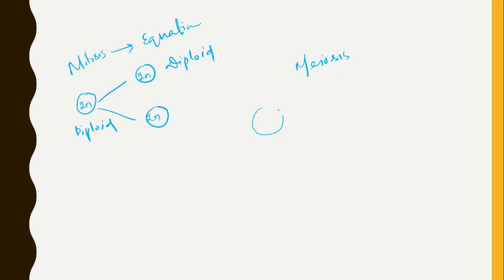First, let's say it is the mother cell having 2n chromosomes. In meiosis 1, which I have already said is the reductional division, the daughter cells will be haploid. The chromosome number has reduced to half, while the mother cell was diploid.